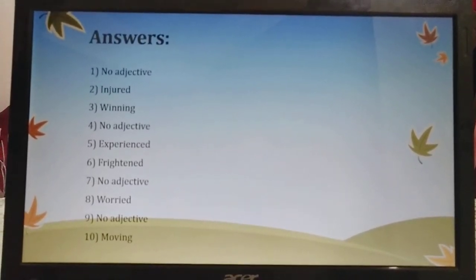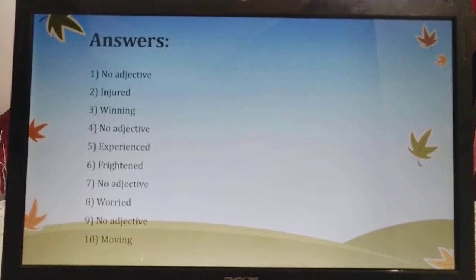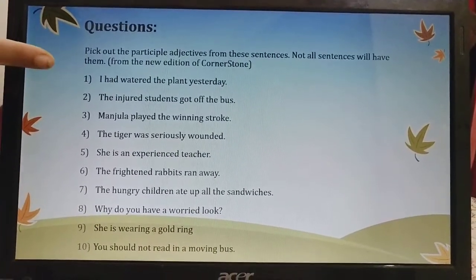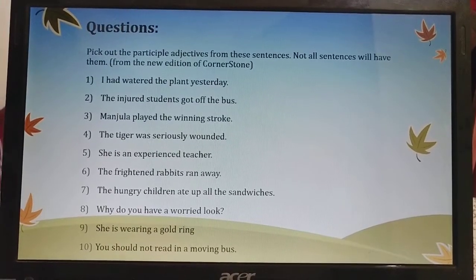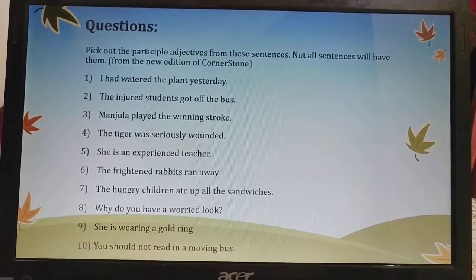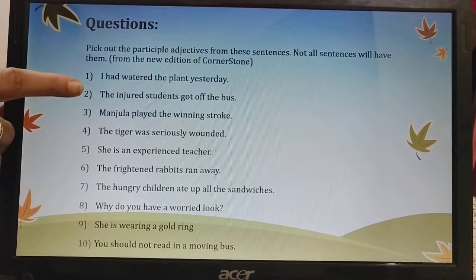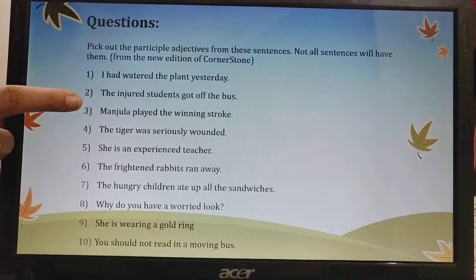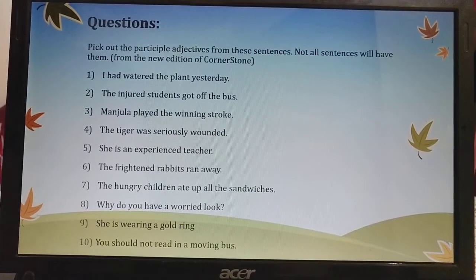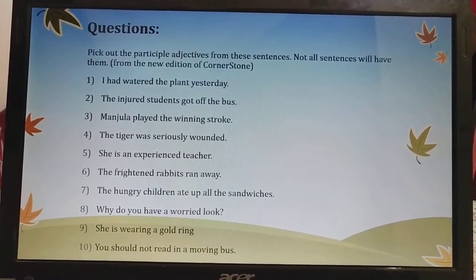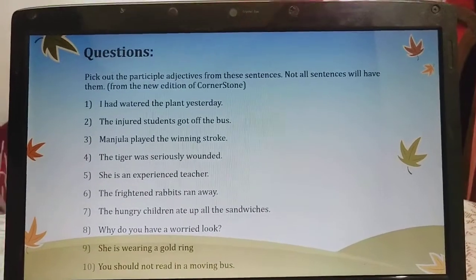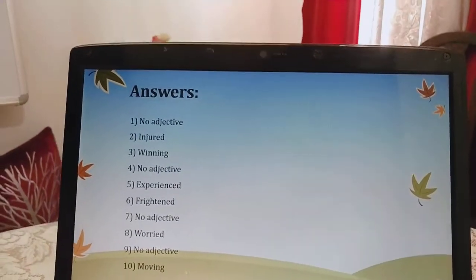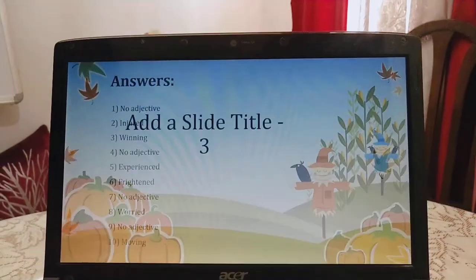Now I'll tell you how to write it in your fair notebook. You will write this question first: I had watered the plant yesterday. And in the next line, with your black pen, you write no adjective. Again, write the second sentence in blue, then the answer, injured, you will write in black in the next line. That is how you are supposed to do it in your fair notebook. Remember children, it is to be done in your English fair language notebook.